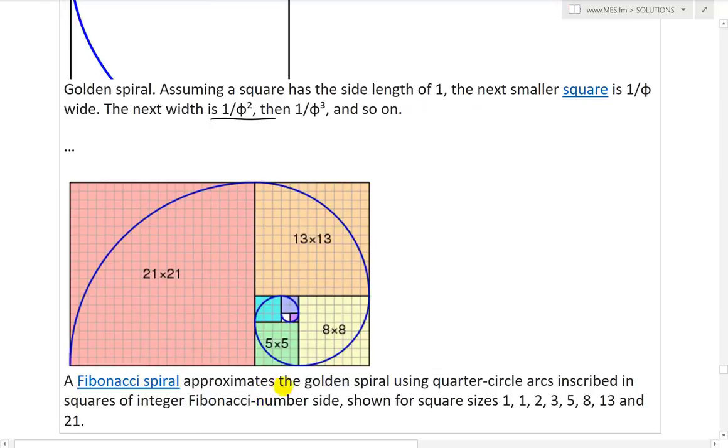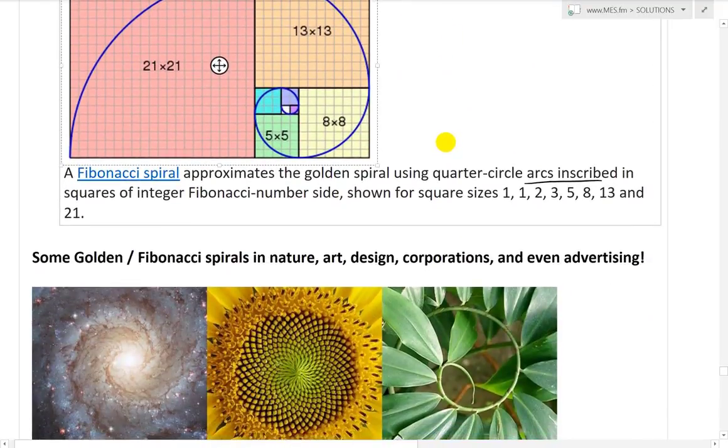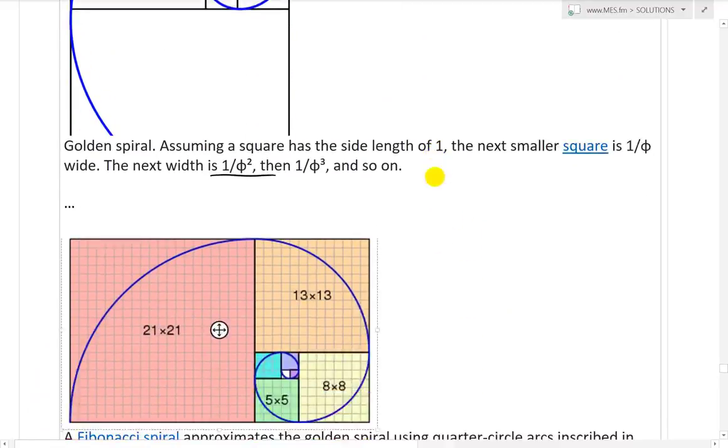And here's the Fibonacci spiral, which approximates a golden spiral using quarter circles inscribed in squares of integer Fibonacci numbers, shown again. This is similar to the one above: 1, 1, 2, 3, 5, 8, 13, and 21, and so on. So this looks like that spiral there. Very fascinating stuff. I can find a good comparison between the two, but it may be in later videos.